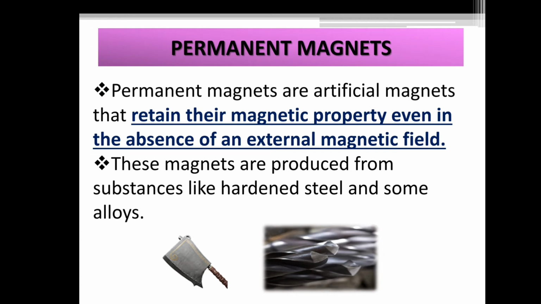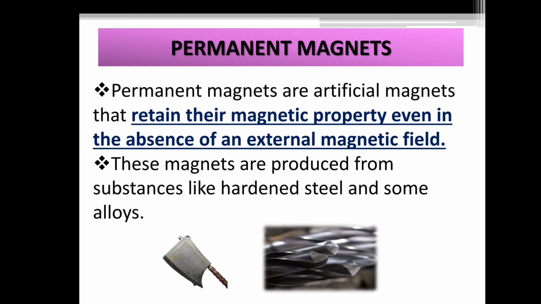The permanent magnets are artificial magnets, so they retain their magnetic property even when the external magnetic field is not given. Even in the absence of an external magnetic field, it will act as a magnet. So these magnets, how are they made?